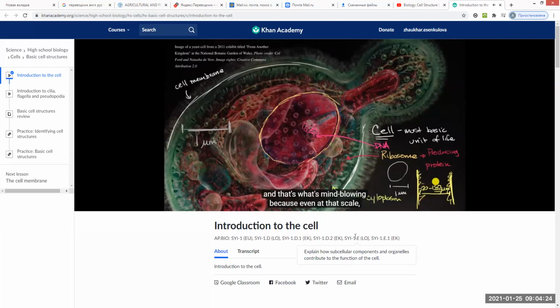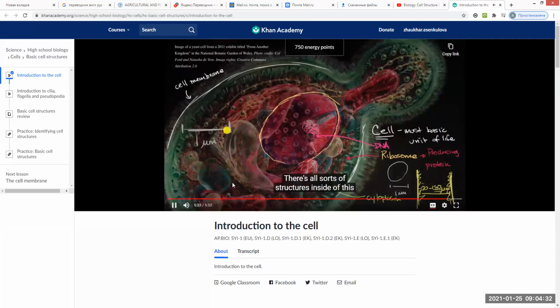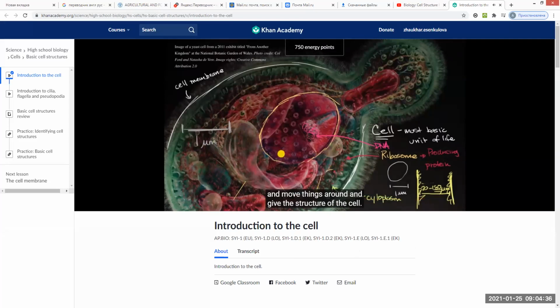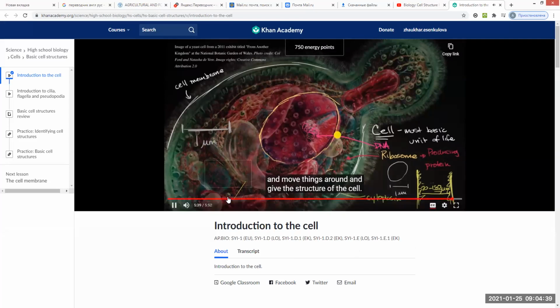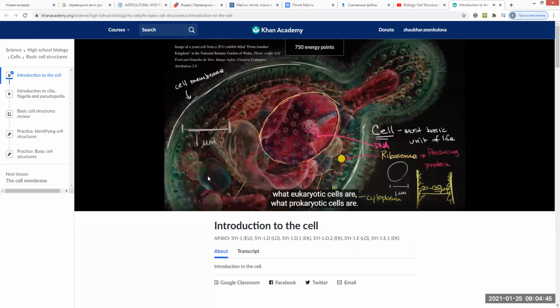And that's what's mind-blowing, because even at that scale, you have this complexity. And even this picture doesn't do proper justice to the complexity. There are all sorts of structures inside of this that you can't even see that help transport things and move things around and give the structure of the cell. So I'll leave you there. In future videos, we'll dig a little bit more into what eukaryotic cells are, what prokaryotic cells are, how cells move around, how they work together.